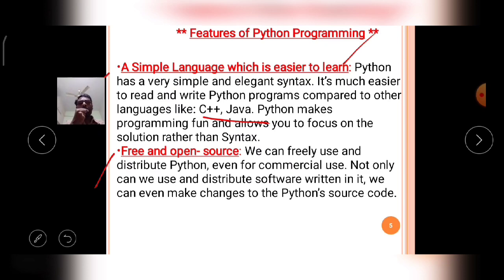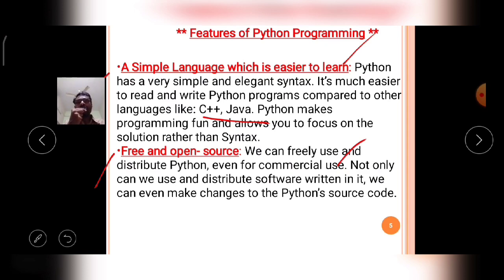Now the Python we can freely use and distribute even for commercial use also. Not only personal use, the Python language can be used commercially without paying a single paisa to the particular company.